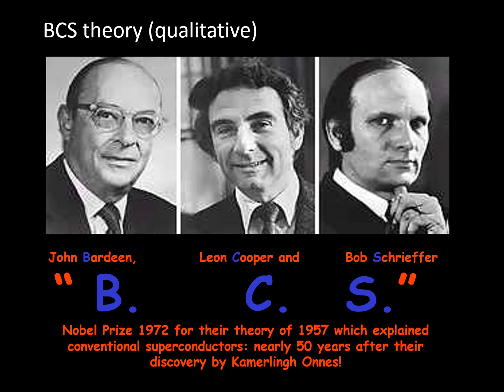Then the BCS theory. Now we have to account why such a thing can happen, how electrons can flow in a superconductor without any resistance. That was combinedly accounted by three scientists. We call it BCS theory: Bardeen, Cooper and Schrieffer. It was awarded a Nobel Prize in the year 1972, and the theory was proposed in the year 1957.